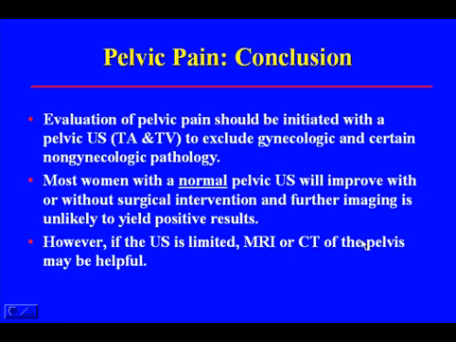In conclusion, evaluation of pelvic pain should be initiated with a pelvic ultrasound, transabdominal and transvaginal, to exclude gynecological and certain non-gynecological pathology. Most women with a normal pelvic ultrasound will improve with or without surgical intervention, and further imaging is unlikely to yield positive results. However, if the ultrasound is limited, MRI or CT of the pelvis may be helpful.